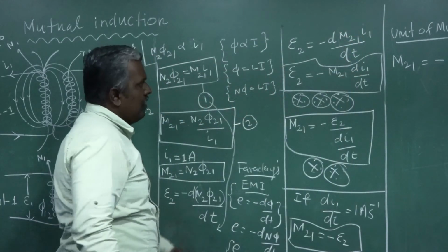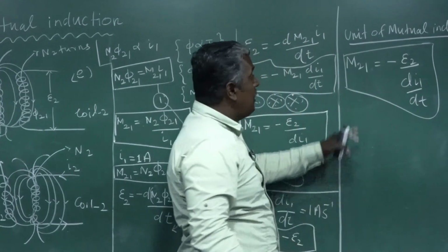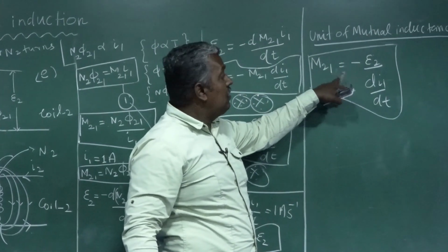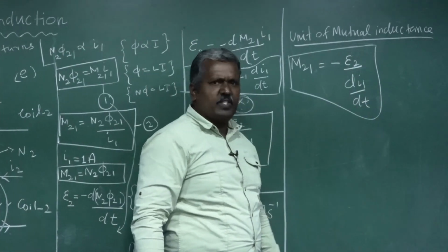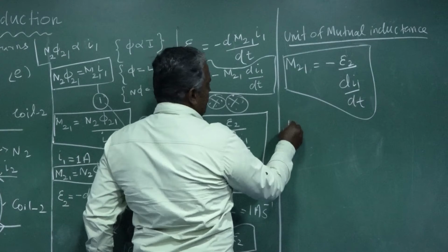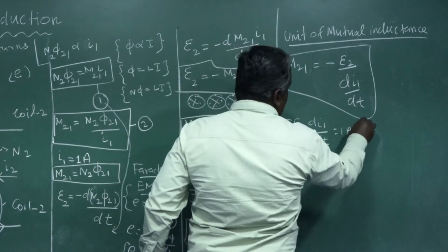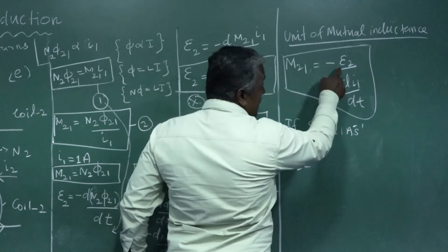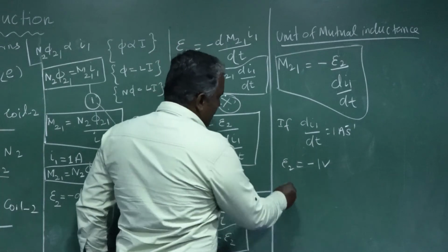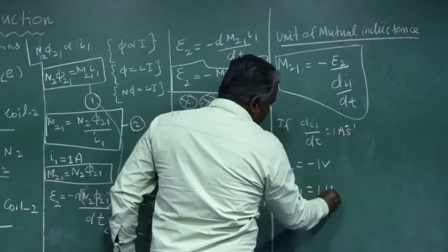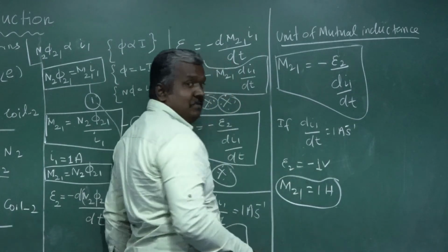For this only, put bracket, no problem. Okay, listen. What is M21, the mutual inductance of coil 2 with respect to coil 1? It is equal to minus E2 by di1 by dt, the rate of change of current in the primary coil or first coil. If di1 by dt is equal to 1 ampere per second, E2 is the opposing induced EMF, so we must put minus 1 volt. M21 is equal to 1 Henry. Clear?